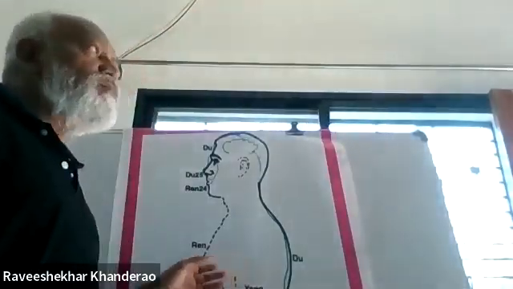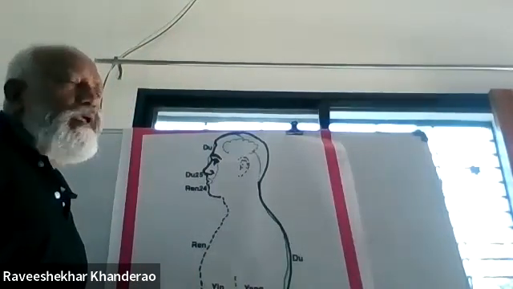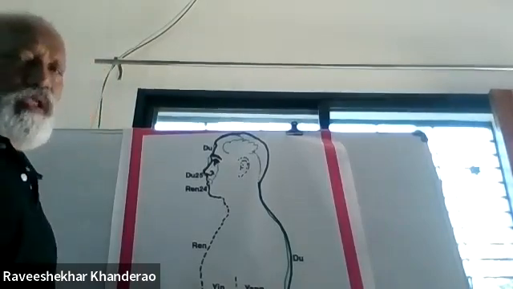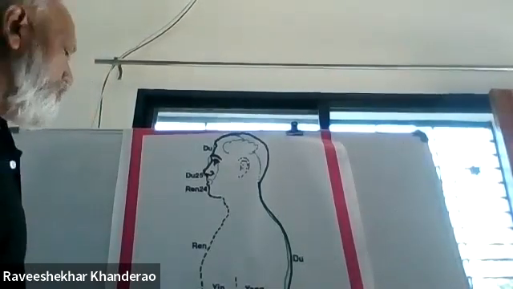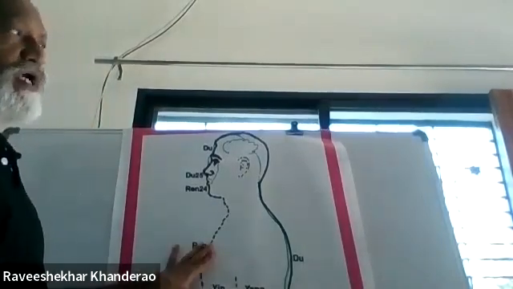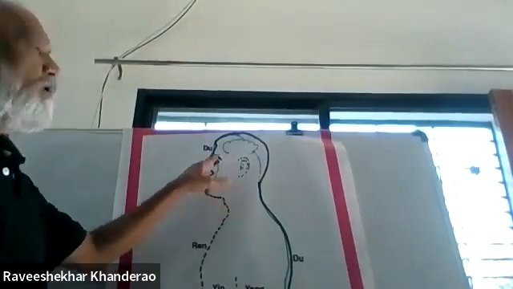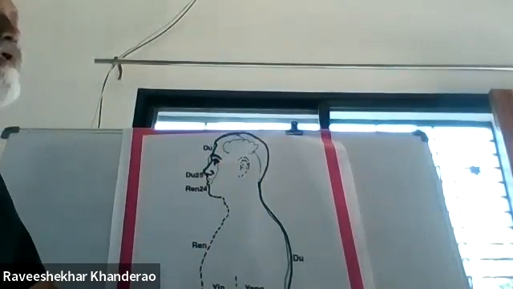Ren 12 is the influential point of all yang organs. All the diseases of the stomach, chest, throat, mouth, and eyes can be treated by the Ren meridian.